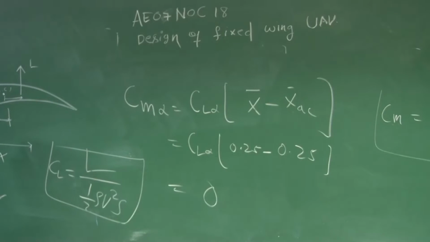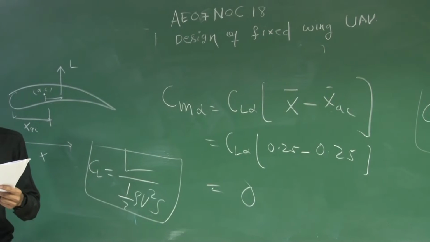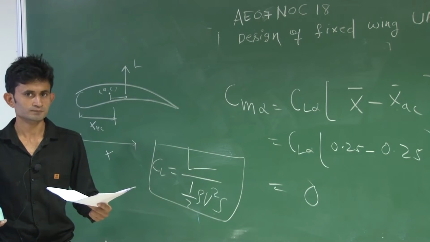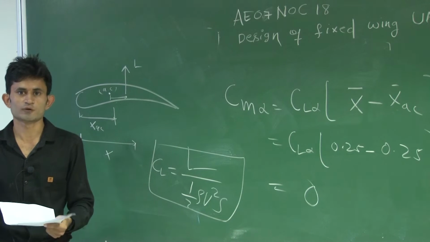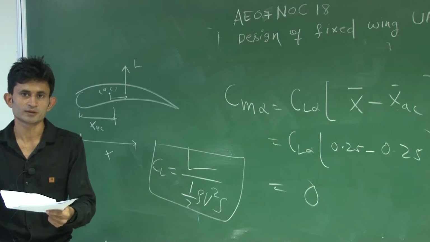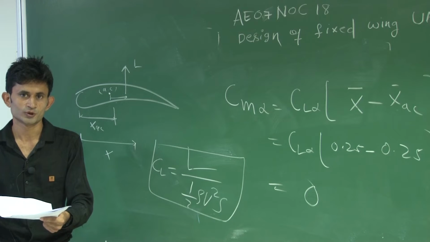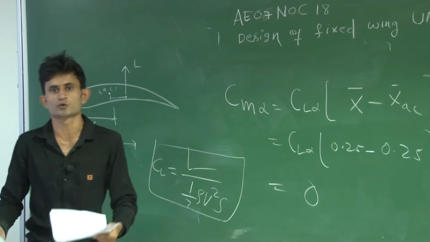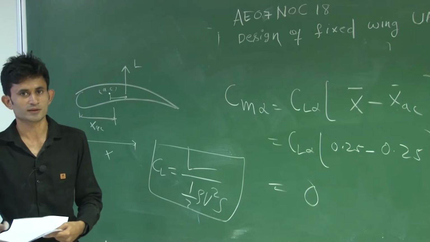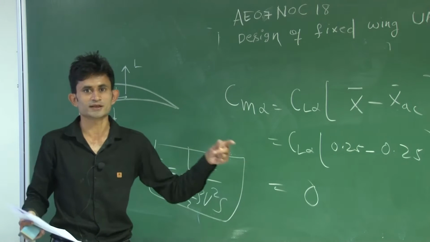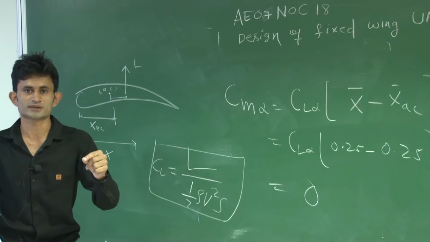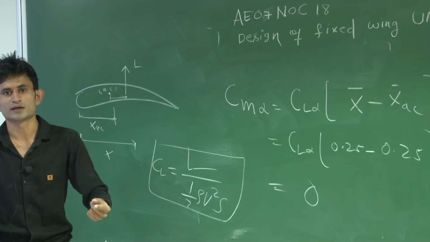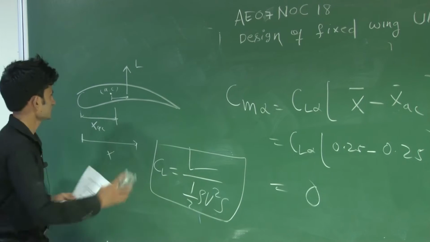For the whole aircraft you will find the neutral point, which is the aerodynamic center of the whole craft. So at the neutral point Cm alpha will be 0. When sir explains the neutral point, you can relate this and get the feel that the aerodynamic center of the wing is equivalent to the neutral point of the whole aircraft.